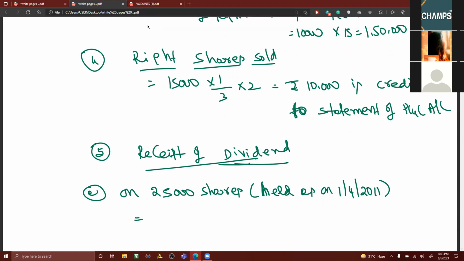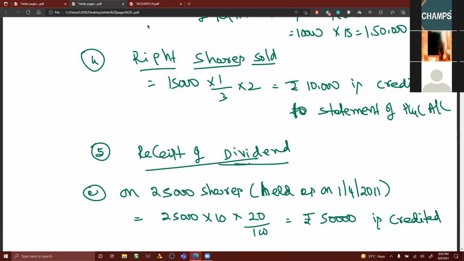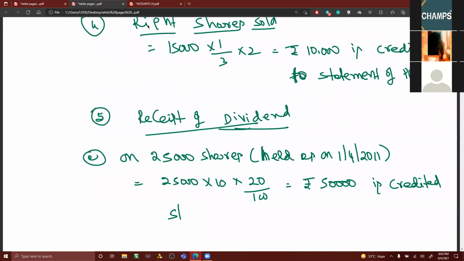That is equal to 25,000 shares into paid up value 10 rupees into 20% dividend, no? You said something like 50,000, no? Yes, sir. 50,000 is credited to statement of P&L, or you can say it is treated as income.